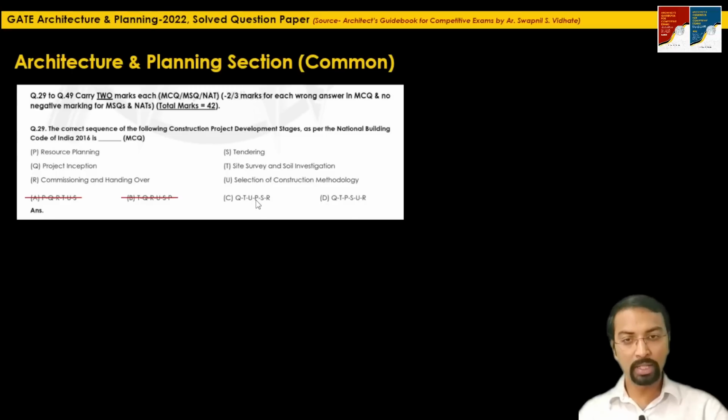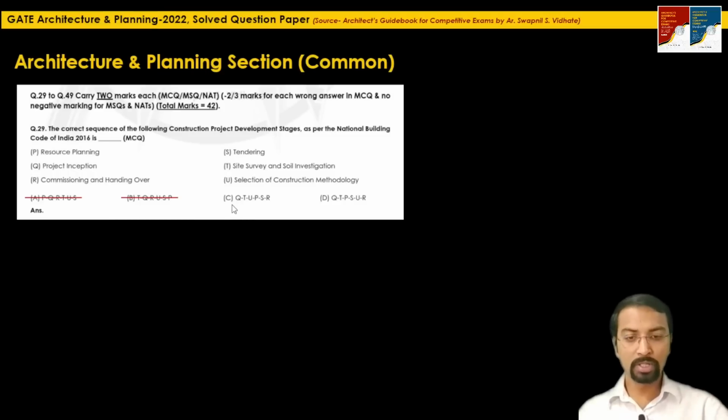So the only remaining option here is option C, where Q, that means project inception, is your first development stage, followed by T, site survey and soil investigation, followed by U, selection of a suitable construction methodology. Accordingly you will plan your resources, and then you will do the tendering process, followed by the commissioning and handing over of the project site to the owner.